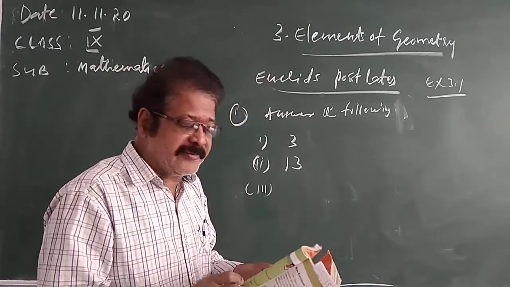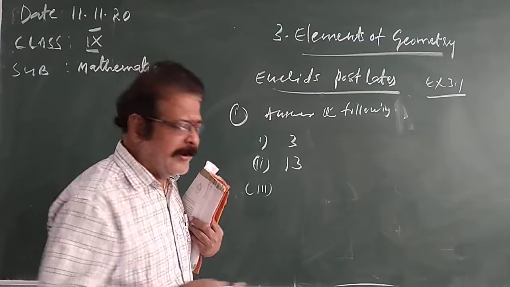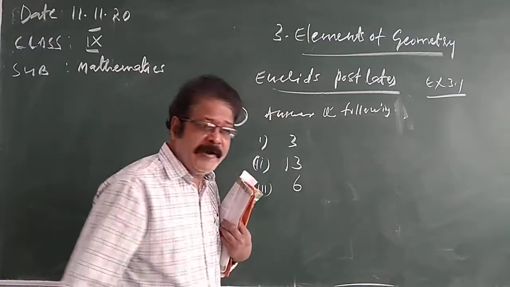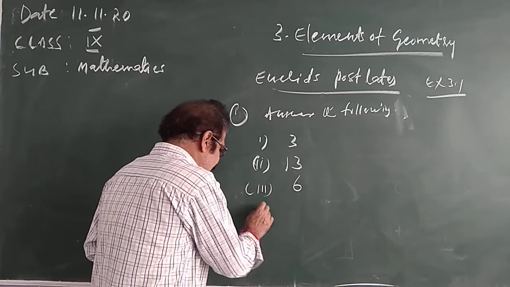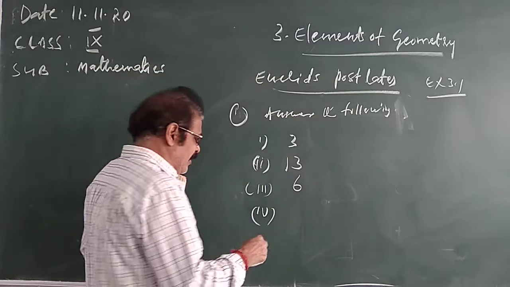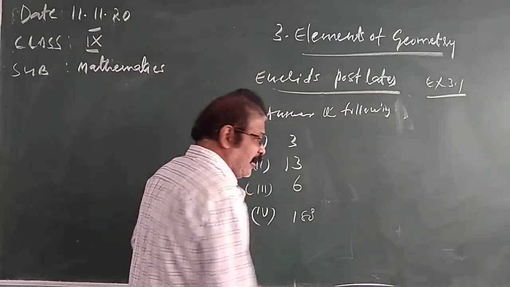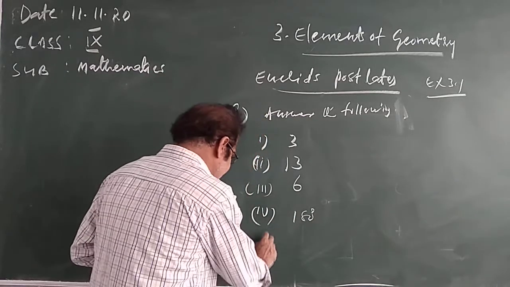Third one is write the number of faces of a cube and cuboid. A cube and cuboid have 6 faces. And the fourth one is what is the sum of interior angles of a triangle? You know that the sum of the interior angles of a triangle is 180 degrees.